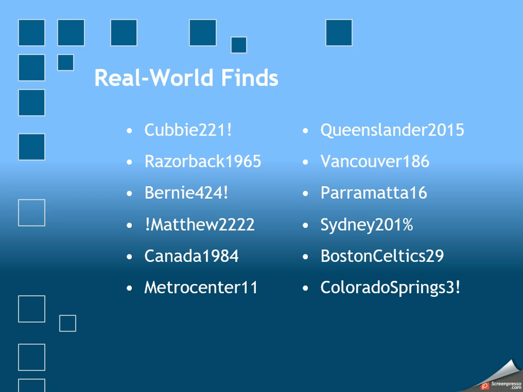So here's some real world finds that they've gotten, and a lot of this you're not going to get with your RockYous and your uniques, but a lot of these where you see the numbers on the end, these are years people are born, these are zip codes or area codes that they're seeing a lot of these. So these are from Australia, Ireland, and then the United States, some in Canada, a couple of the examples here. And you see they're grabbing local area sports teams, colleges, names, Queenslander, it's just areas that people grew up. So these are real world finds that they're getting with this.